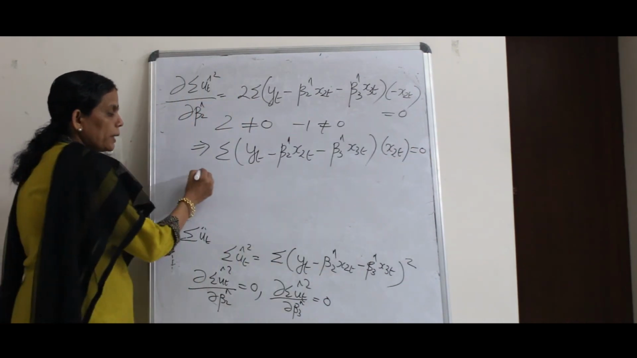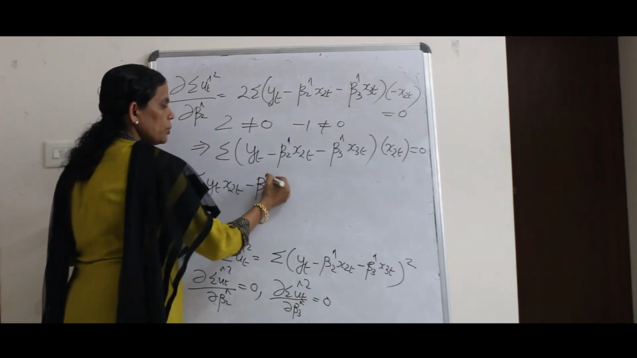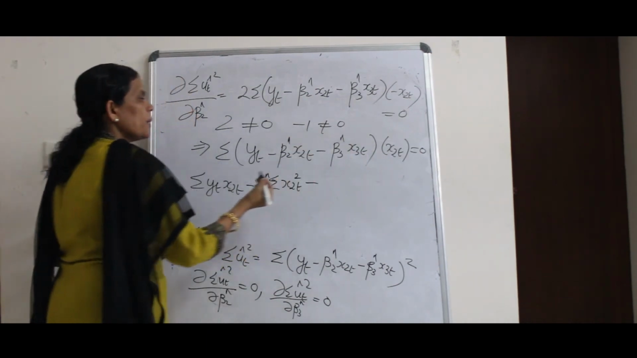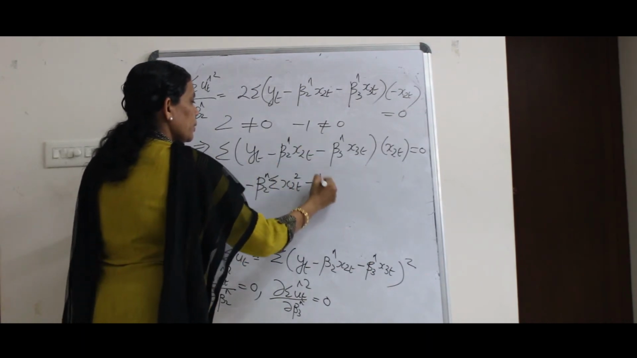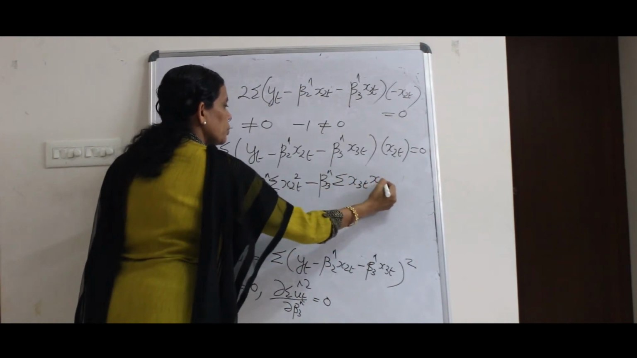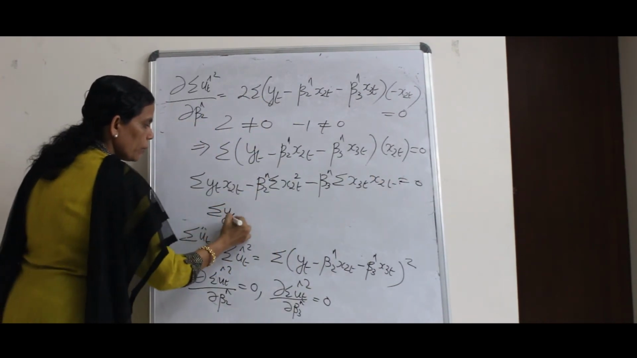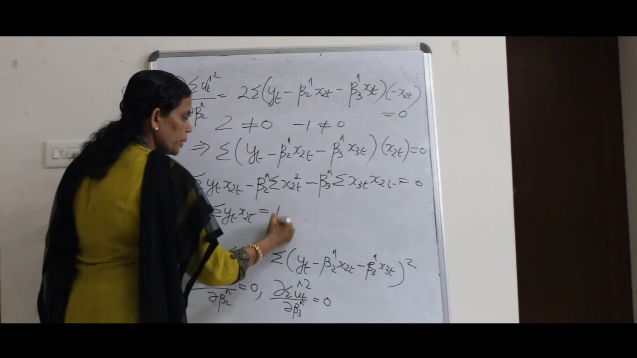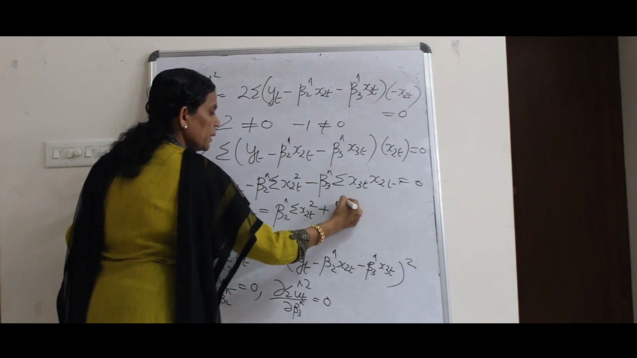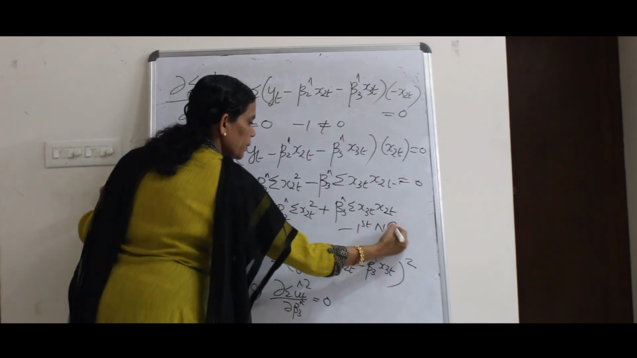Now opening the bracket I get sigma yt x2t minus beta 2 hat sigma x2t into x2t, which is x2t squared, minus beta 3 hat into sigma x3t x2t. That is equal to 0. I can write the equation as sigma yt x2t is equal to beta 2 hat sigma x2t squared plus beta 3 hat sigma x3t x2t. This is the first normal equation.